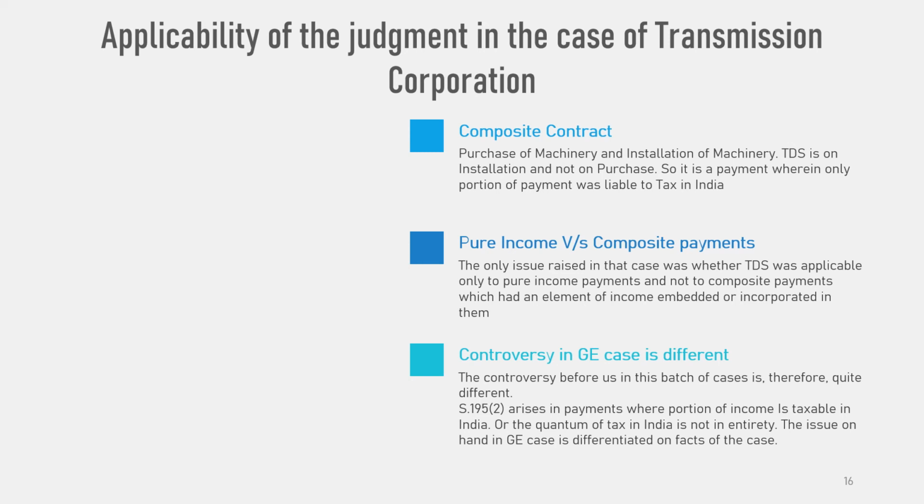If one reads the observation of the Supreme Court, the words "such sum" clearly indicate that the observation refers to a case of composite payment where the payer has a doubt regarding the inclusion of an amount in such payment which is exigible to tax in India.